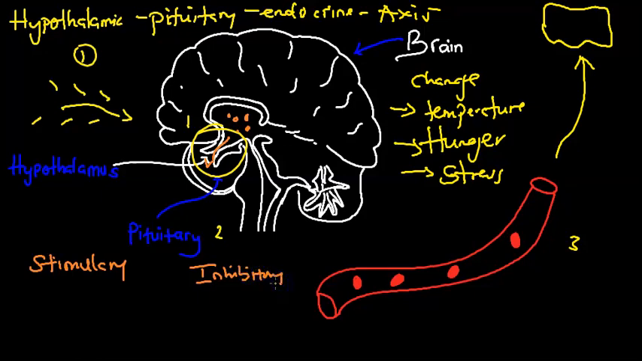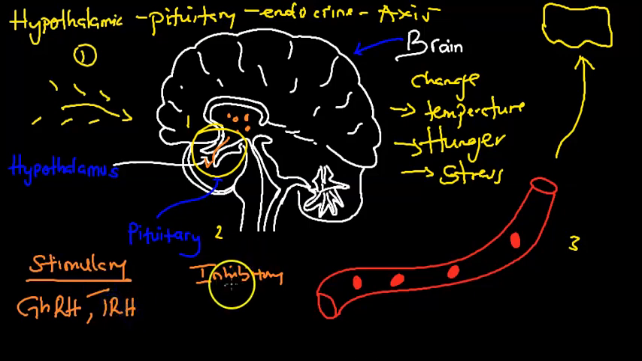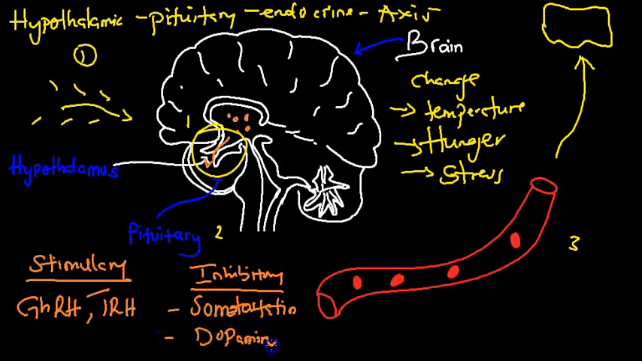So what is an example of a stimulatory hormone? We can have things like growth hormone releasing hormone and thyroid releasing hormone. What about the inhibitory ones, those that block an action? We have things like somatostatin, and the next one we have is dopamine. Notice that somatostatin is what we call the universal inhibitor, and dopamine is also an inhibitor, which we are going to look at maybe in our next video.